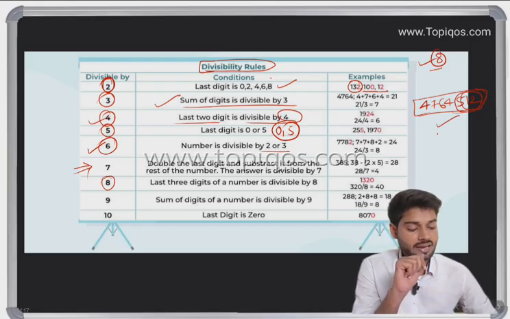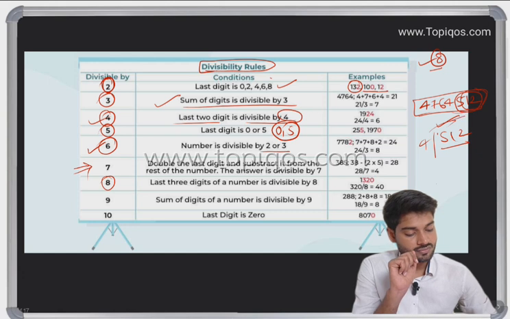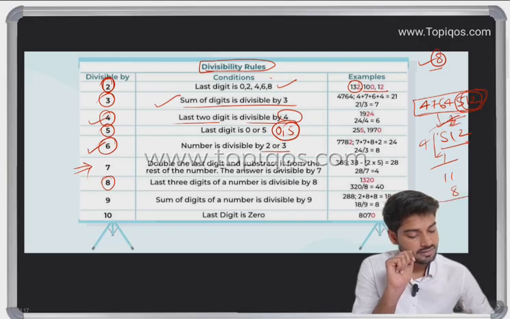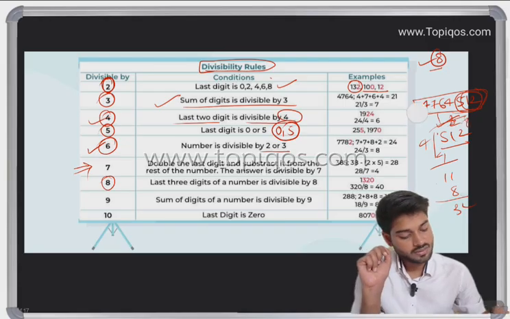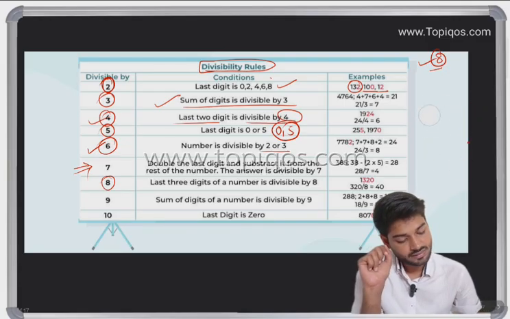For 8, we'll see 512, and we'll check by dividing. 4 ones are 4, 4 threes are 12, 4 twos are 8, we can take it as 32. 4 eights are 32. So yes, it is going to be divisible by 8.